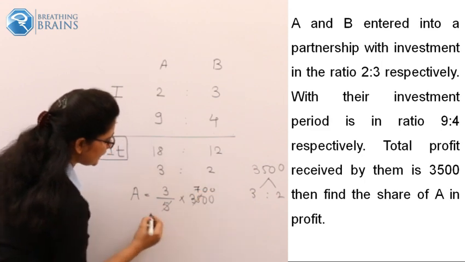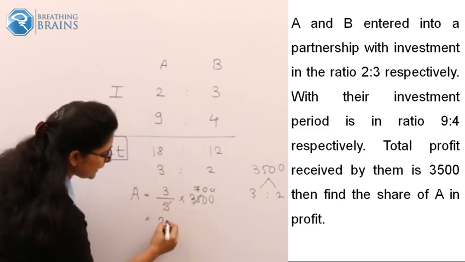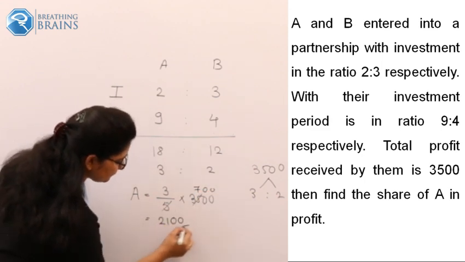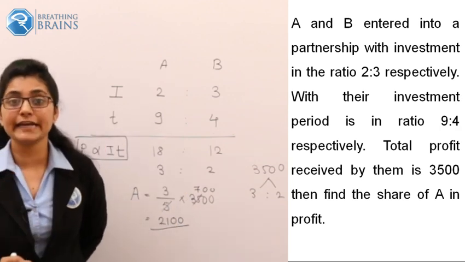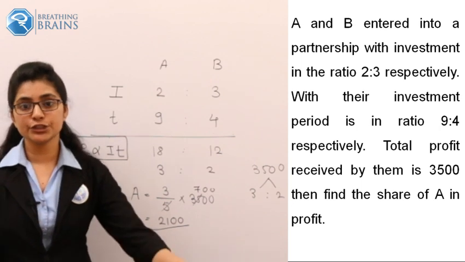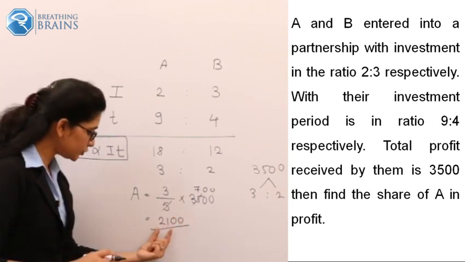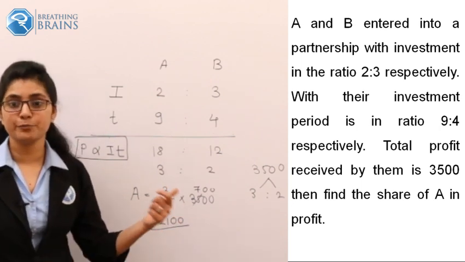This is now very easy. 700. So 700 into 3 is 2100. So the amount that A should get after the distribution of your profit should be 2100 rupees.